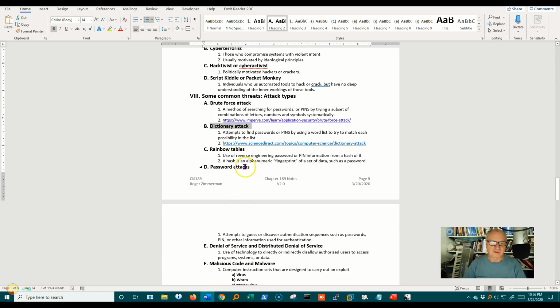Now I want to take a look at one other type of attack. We just call it a password attack. These are all password attacks: brute force, dictionary, rainbow attacks. But when we just say generic password attack, what we usually mean is that the hacker or the cracker attempts to discover your password just through things like, what are your kids' names? What are your pets' names? What is something that you like in particular? And guessing your password or your PIN based on just educated guesses about you.